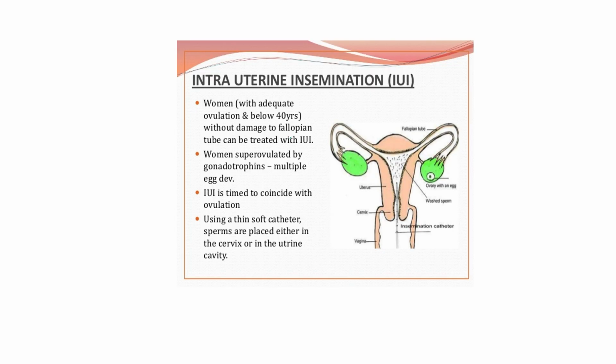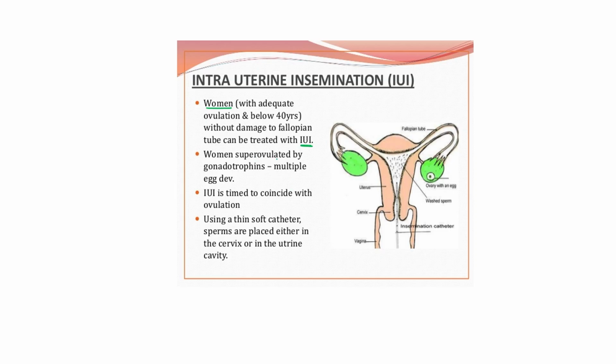In this, a woman with adequate ovulation, whose age is just below 40 years, and whose fallopian tube is absolutely fine, with no damage, in that situation the doctor treats that type of woman with this IUI technique.